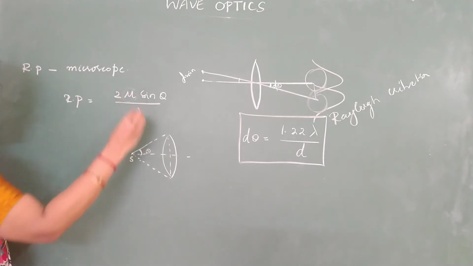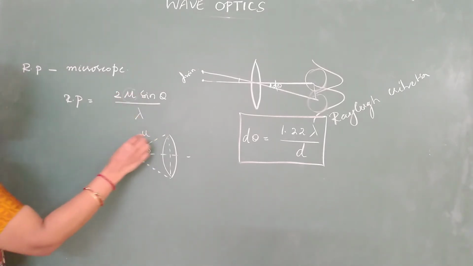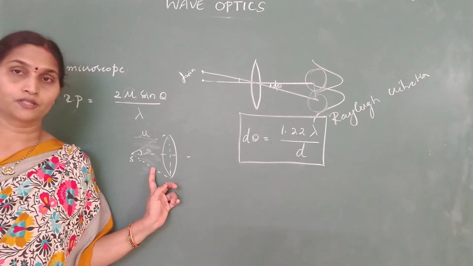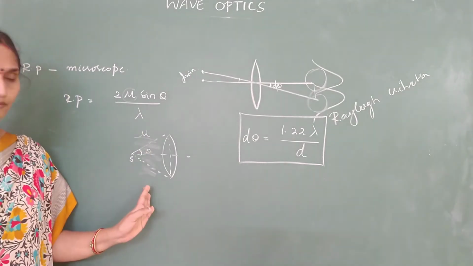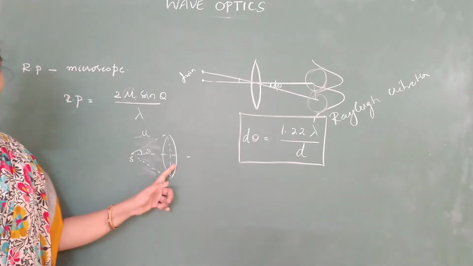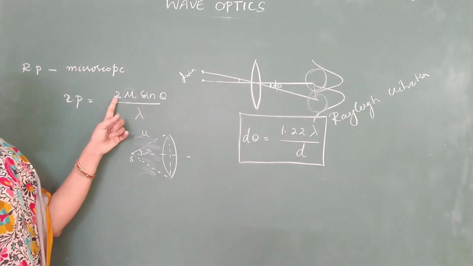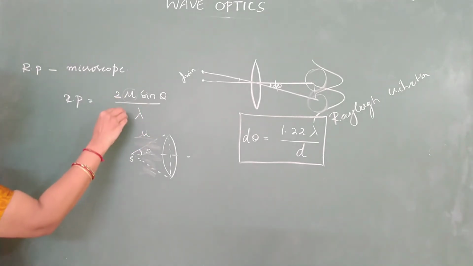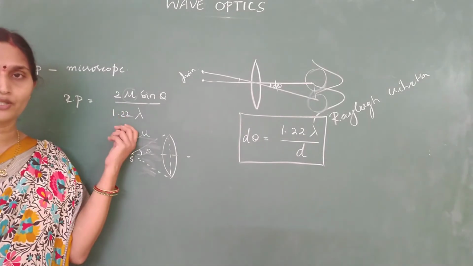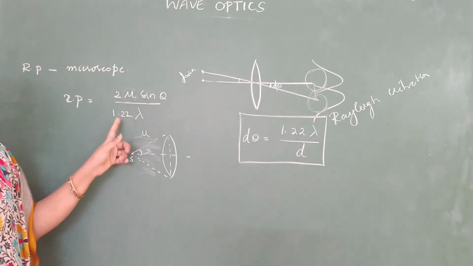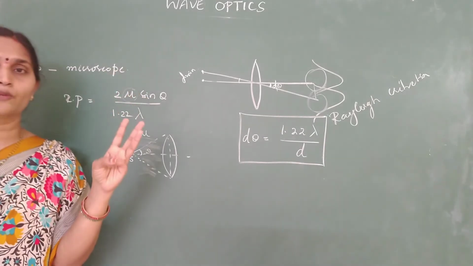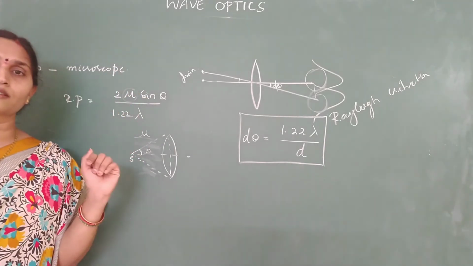And here mu represents the refractive index of the medium between the object and the objective. That is the reason why for microscopes, if you keep the object inside a medium, resolving power will be high. 2 is a constant. Actually it should be 2 mu sine theta by 1.22 lambda, but in some cases we neglect this 1.22 and take it as equal to 1. But the actual formula should be 2 mu sine theta by 1.22 lambda. But for which instrument? Microscope. Because microscope has to do two things. It has to magnify as well as resolve.